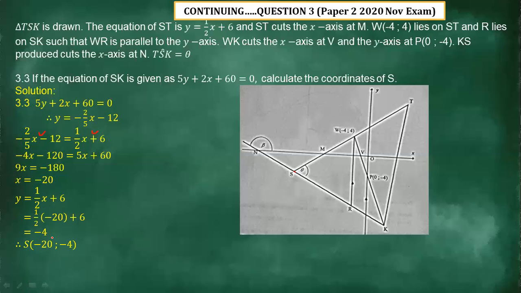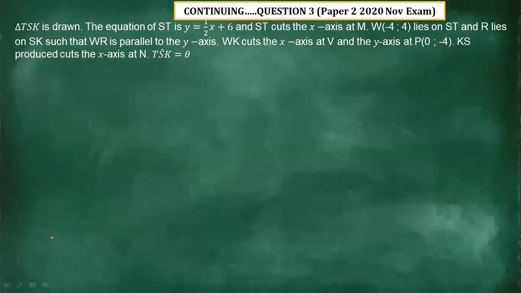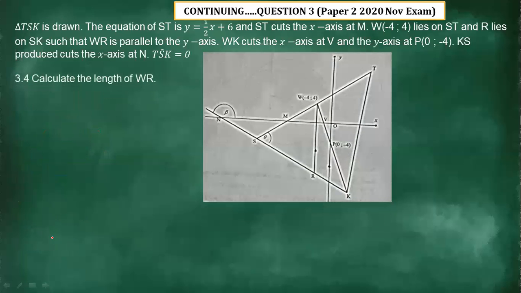You should always remember that for a point of intersection, you equate the two equations, solve for the value of x, then choose any equation to determine the corresponding y value, and it will give you that point. All right, the question still continues. Let's see, we have another question.